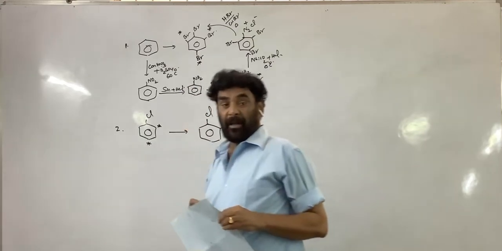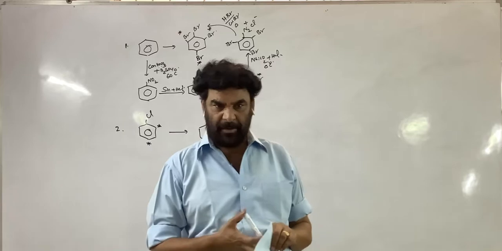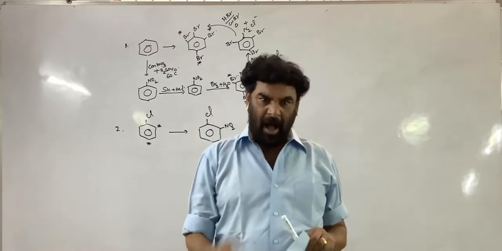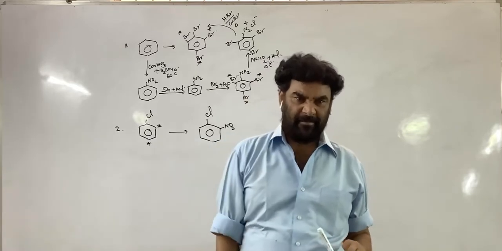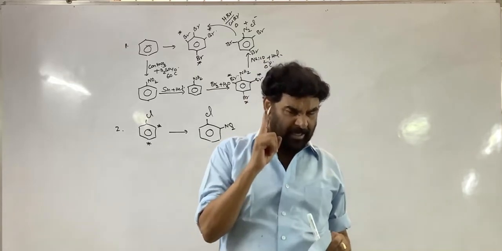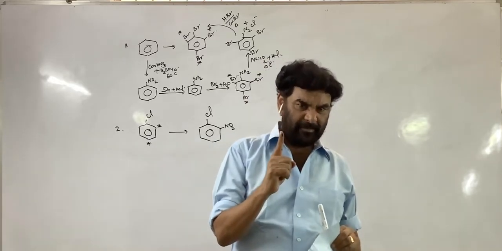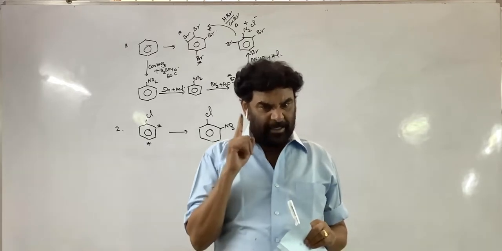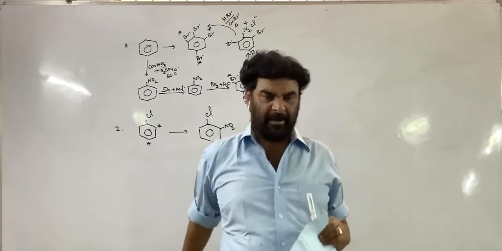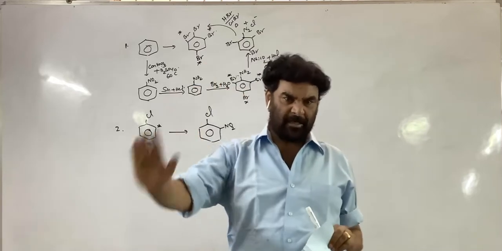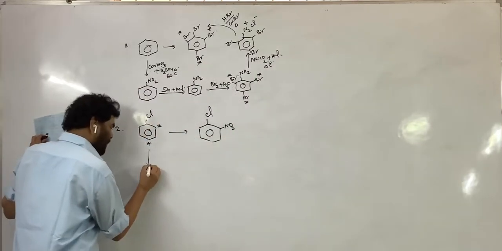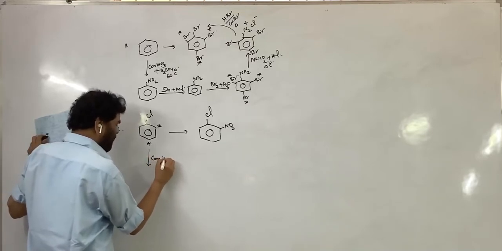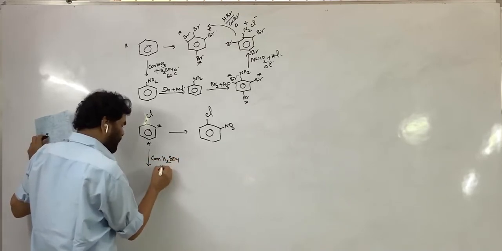To lock the para position, you have to introduce a group. After the work is over, it has to be removed again. So the SO3H group is easy to introduce into the aromatic ring and easy to remove. Just by treating with steam, we can eliminate it. This is sulfonic acid, concentrated H2SO4, heat.